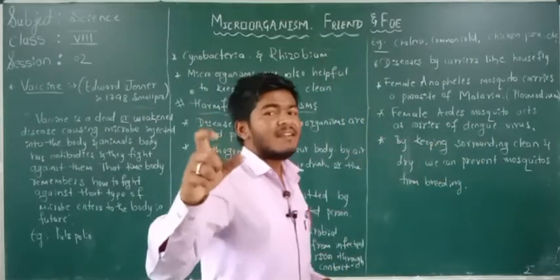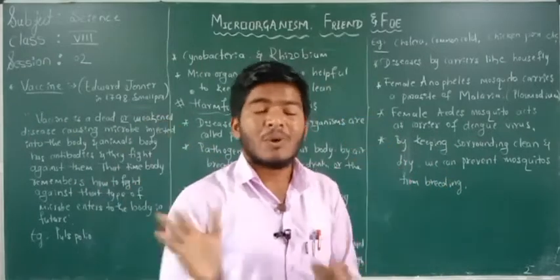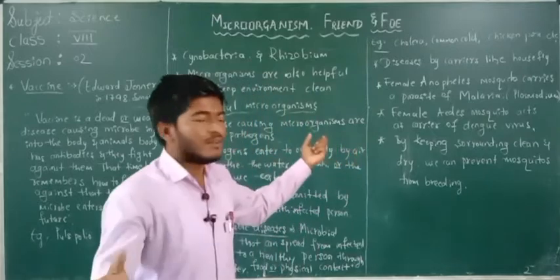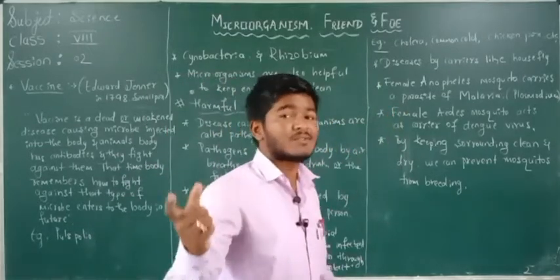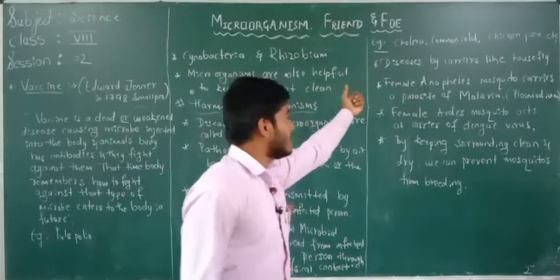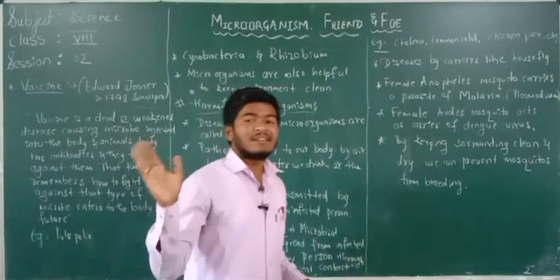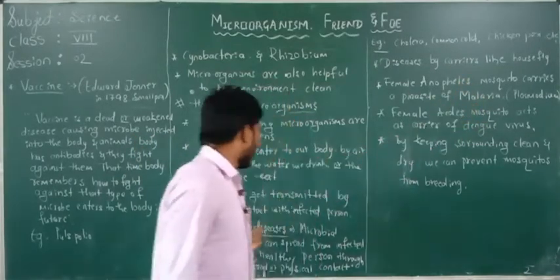Because that disease will spread to all the students. To avoid the spread of that disease, the teacher sends him home. Why? Because these diseases are communicable diseases. That's why the teacher sends him home. Have you understood?